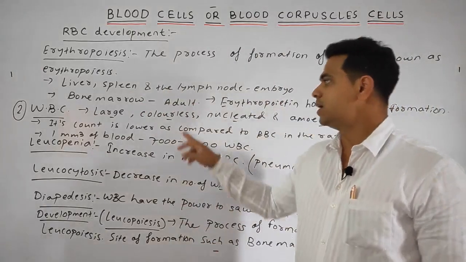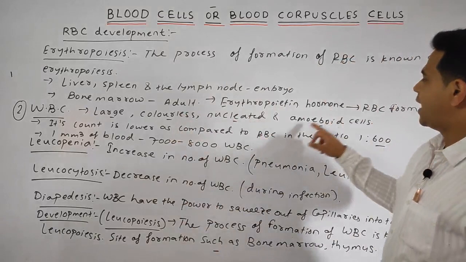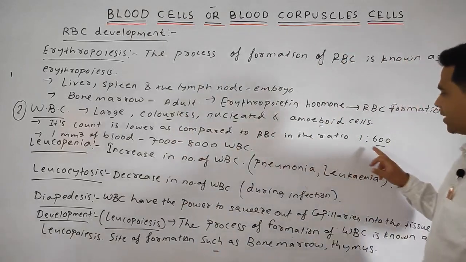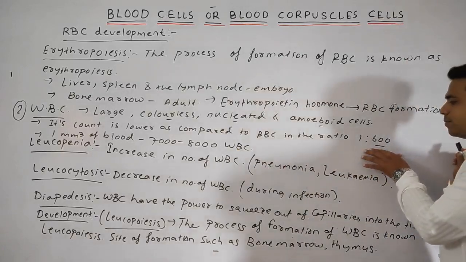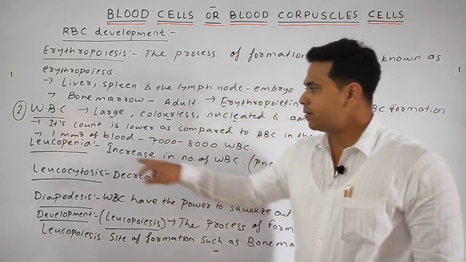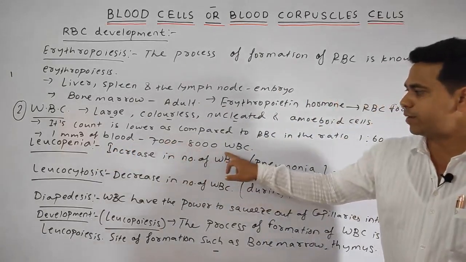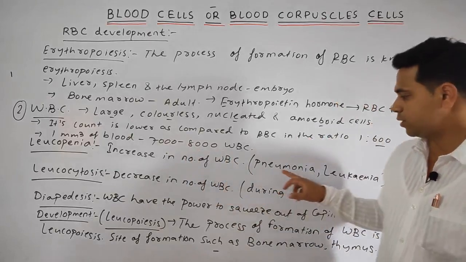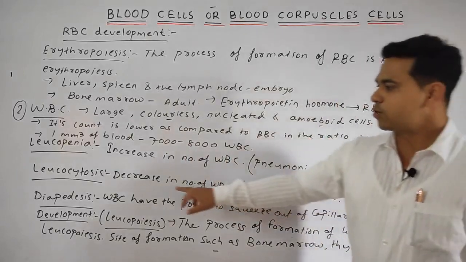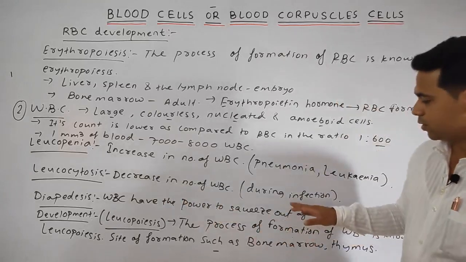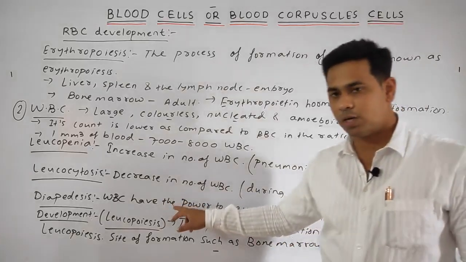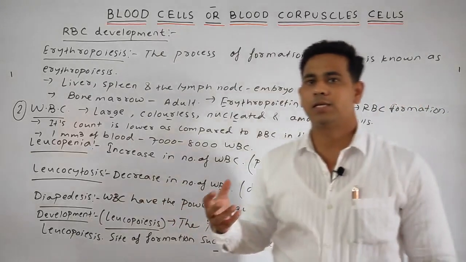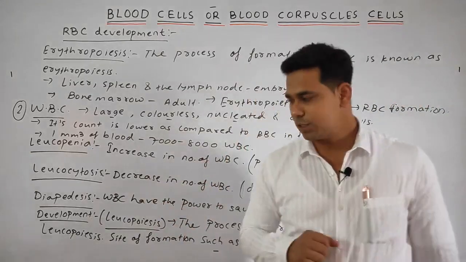Now come to the WBC. Large, colorless, nucleated amoeboid cells are the WBC. Its count is lower as compared to the RBC in the ratio 1:600, means for every 600 RBC, there is one WBC. One cubic millimeter of blood consists of 7,000 to 8,000 WBC. Leukopenia, increase in the number of WBC during pneumonia or leukemia. Leukocytosis, decrease in the number of WBC during infection. Diapedesis, WBC have the power to squeeze out of the capillary into the tissue when the pathogen enters.